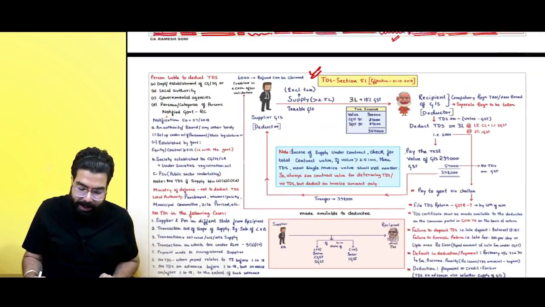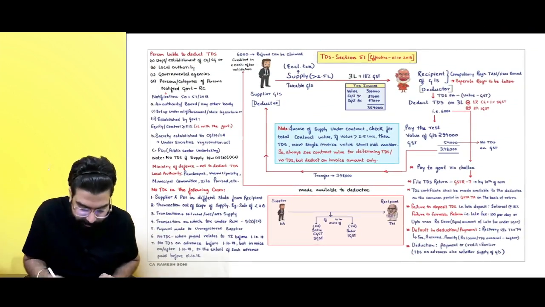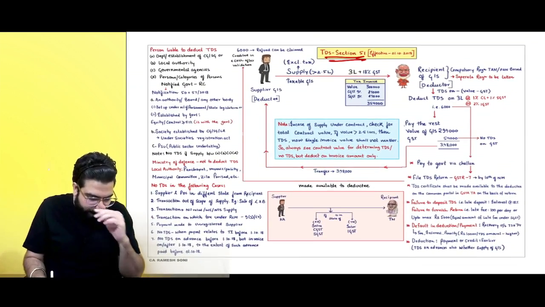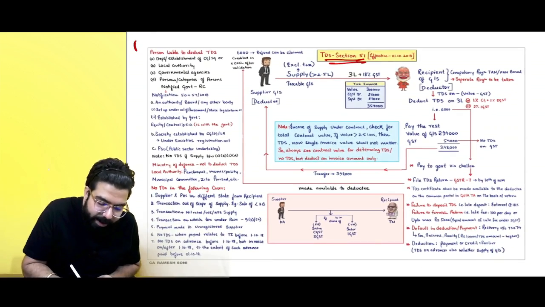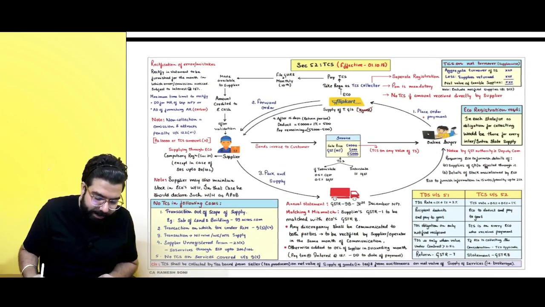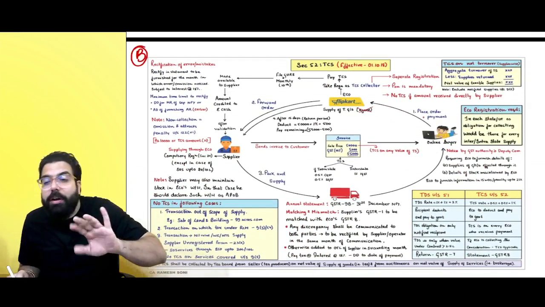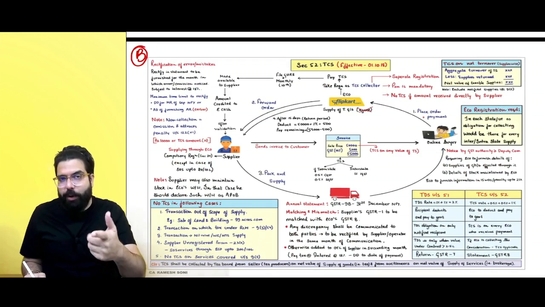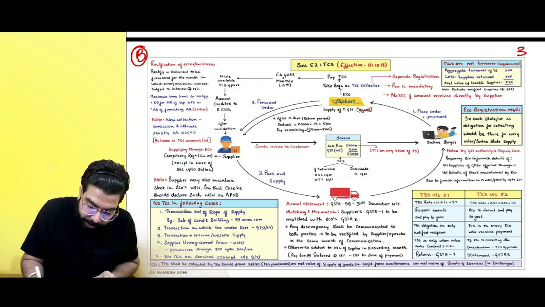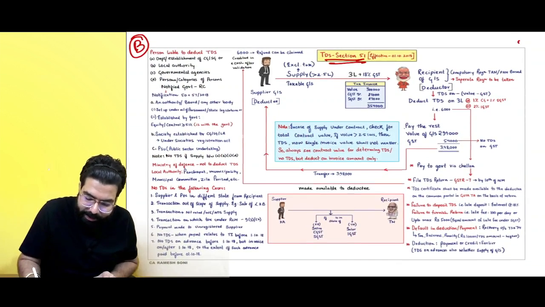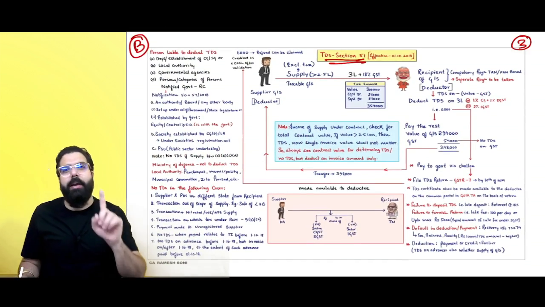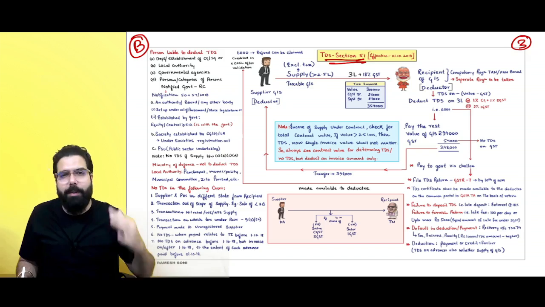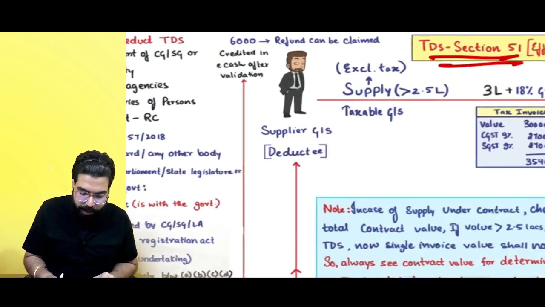Let's go ahead and understand the chapter of TDS, section number 51. Sir, how important is the chapter? Listen to me very carefully. TDS and TCS is a B graded chapter. Why B graded? In alternate attempts, you will see one 3-mark question comes. In my opinion, May 22, if I was setting the paper, I would have asked either TDS or TCS, one question for 3 marks. So from my point of view, it becomes important. Let's get it started, everyone.